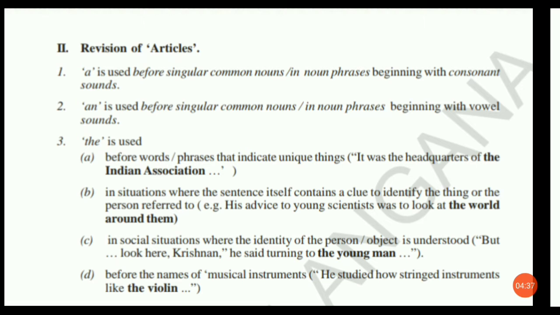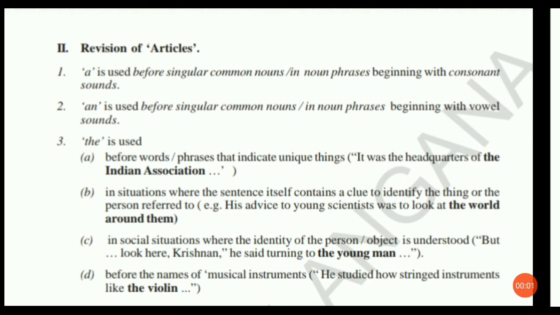The second one is in situations where the sentence itself contains a clue to identify the thing or the person referred to. Here is the sentence that has been given to us to understand. His advice to young scientists was to look at the world around them. Here, the world around them is understood. We can identify that. That's why he used the before it.